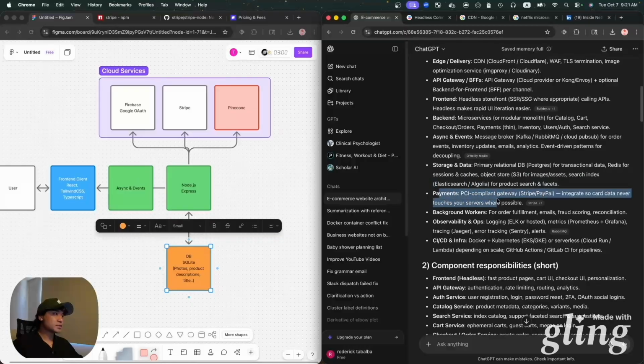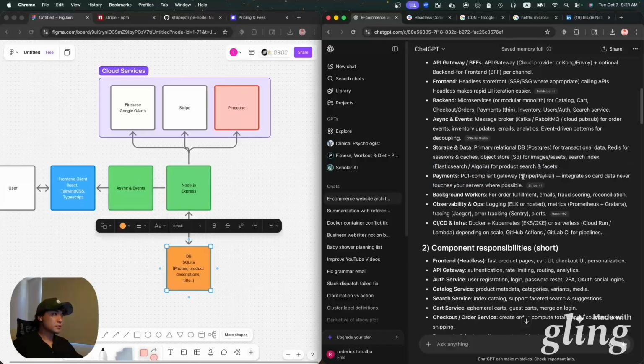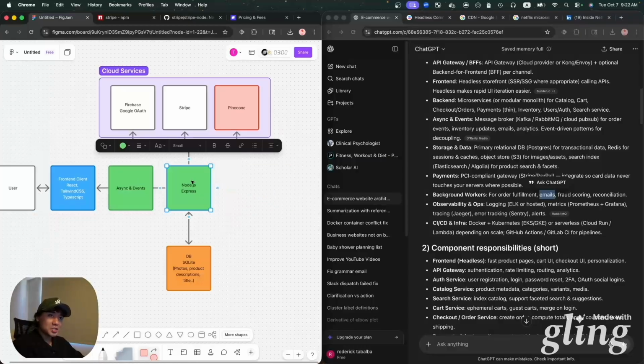We have payments. It's telling us to use Stripe or PayPal, which we pick Stripe. Background workers for order fulfillment, email, fraud scoring, reconciliation. What does this mean? Are these like the workers who are actually doing the order fulfillment? I think you would probably be doing the order fulfillment. Emailing would be considered something you would do in your Node.js backend, I believe.